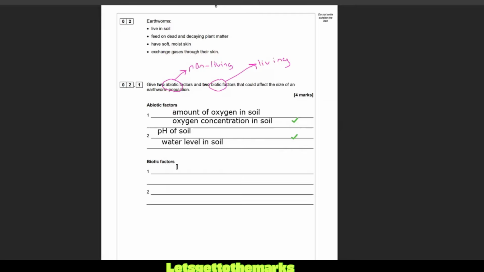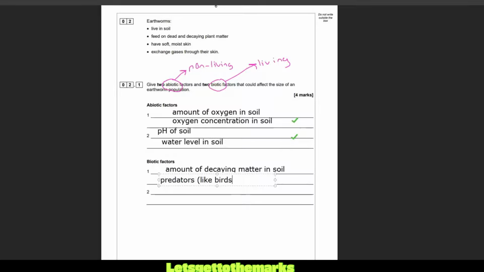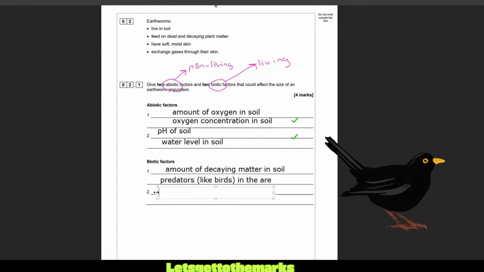Let's do the living thing. They mention they feed on dead and decaying matter, so I want to say the amount of decaying matter in soil. I guess that's the amount of living things that have died in the soil. Predators: so what eats worms? Birds. You're looking at things like birds that come and pull worms out of the soil. So the number of predators in the area, and then you've got diseases.